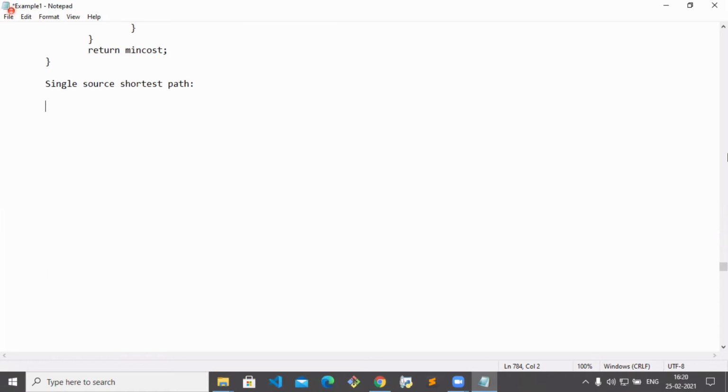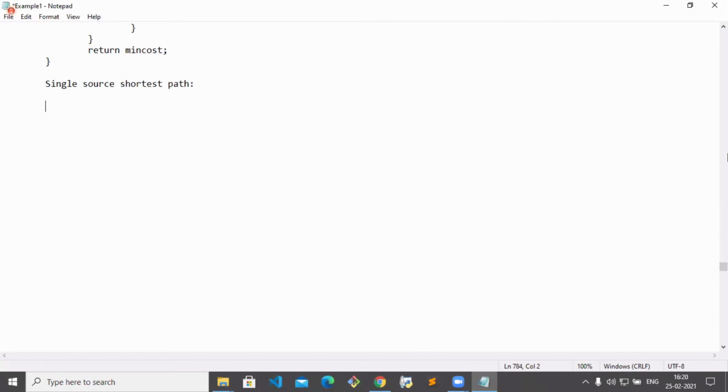Single source shortest path. Till now we have seen Prim's algorithm and Kruskal's algorithm. Why do we need these two algorithms? To find the minimum cost spanning tree. Same as that, single source shortest path. I'll give you one generalized example.